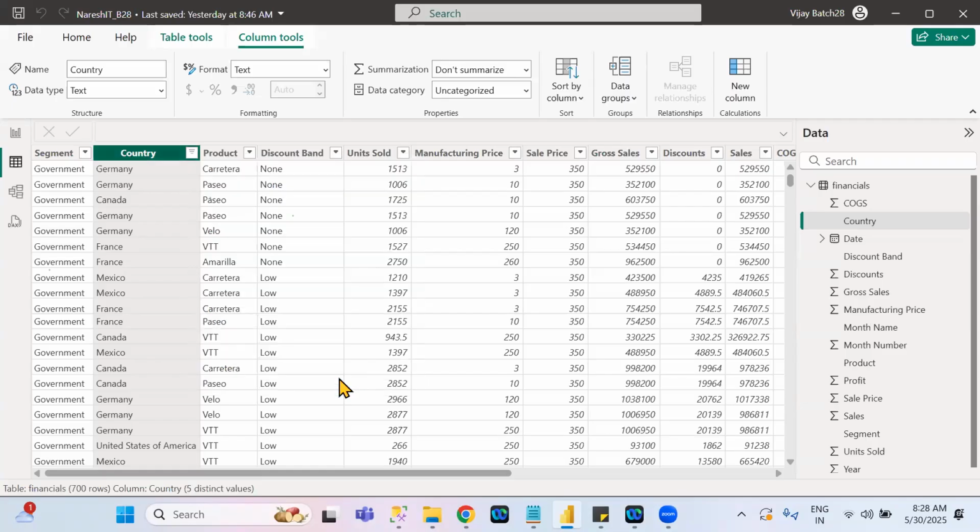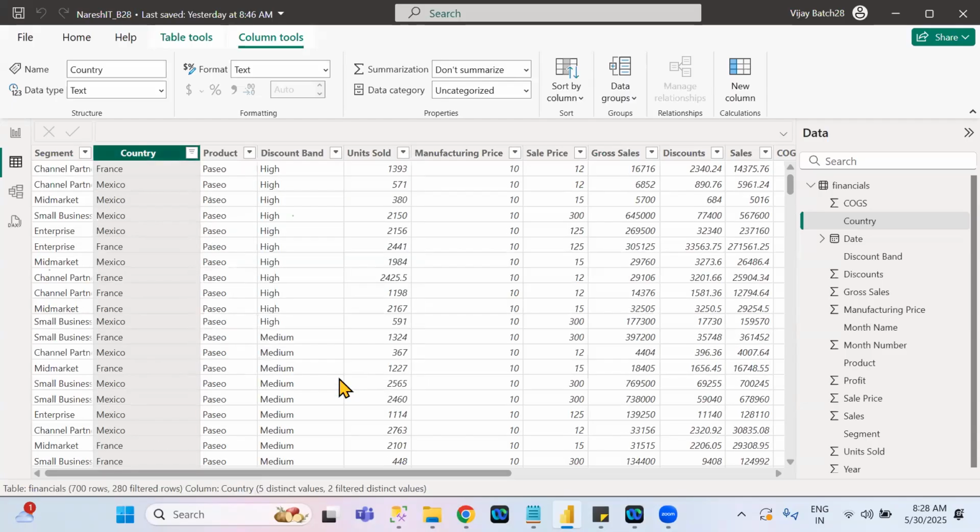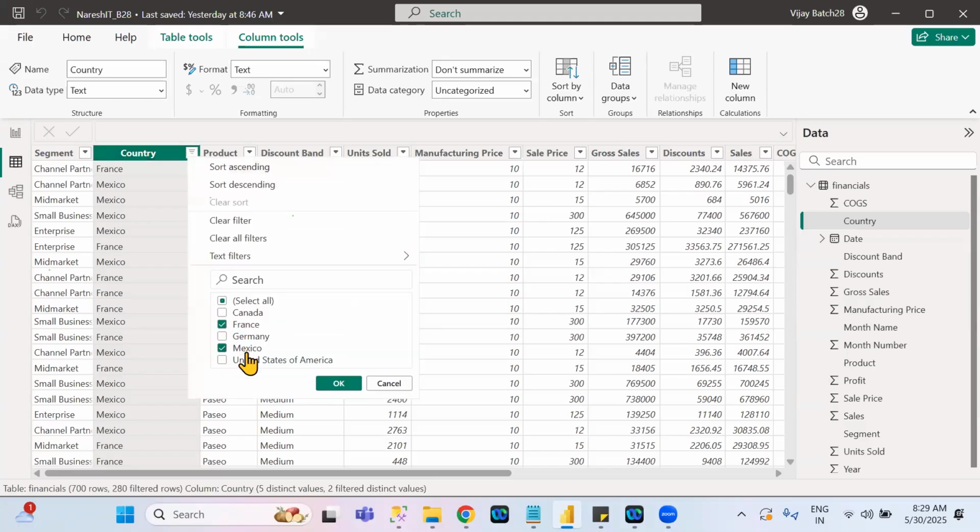See here, click on OK. Now see what will happen. You will see France and Mexico related values only. Remaining values are hidden. It is not deleted. Understand? Is that clear or not? See, again, whenever you click on this particular drop down, you will see which values are filtered here also. Understand? Okay.